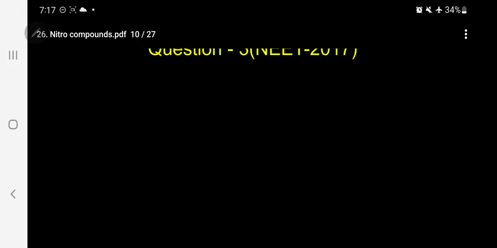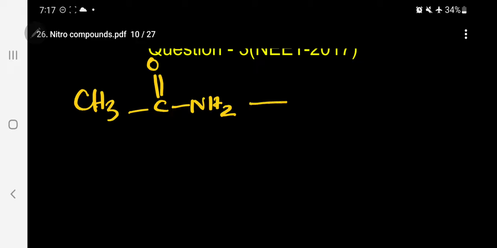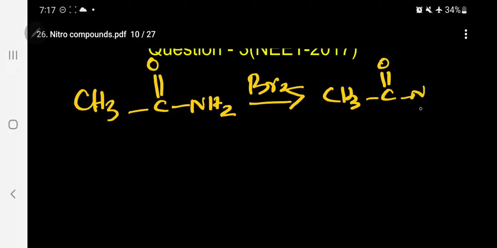Kindly follow. To understand the mechanism, what is happening, you must know. So first, let me write the structure of C double bond O NH2. So when we are treating with bromine, what is happening? Now, bromine is substituting this NH, giving CH3CONHBr. This is the intermediate that is formed first. This is called N-bromamide.